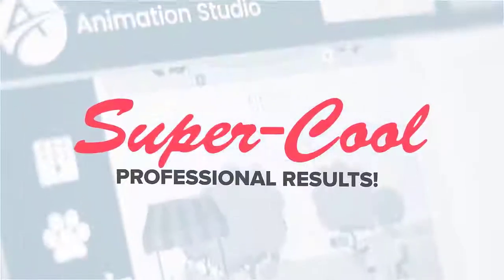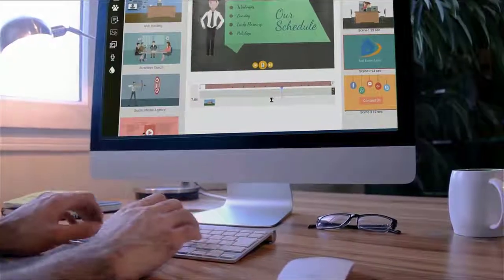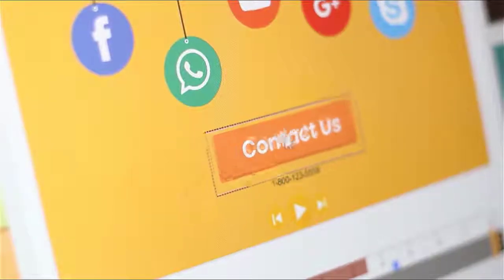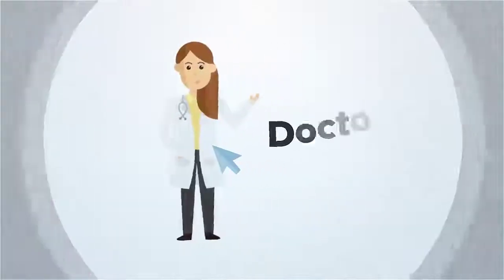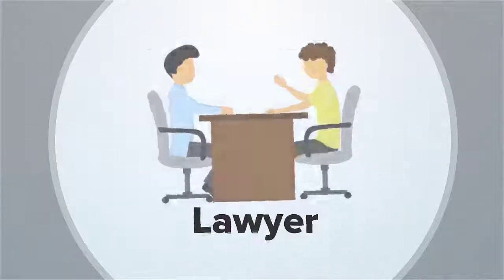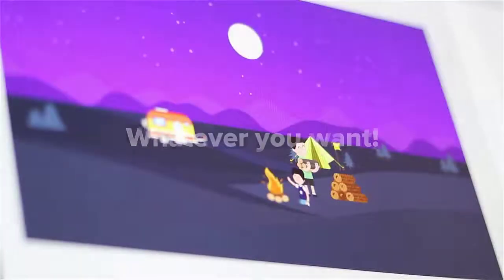Now let's say you want to create eye-catching videos from scratch, let's say you want to go beyond the templates, you can do that too using our revolutionary open canvas technology, where you can now make full-length animated explainer videos with award-winning text-to-speech, visual timeline editor built in, and hundreds of animated characters, scenes, backgrounds, and all the cool elements you will ever need to create blockbuster animated explainer videos.